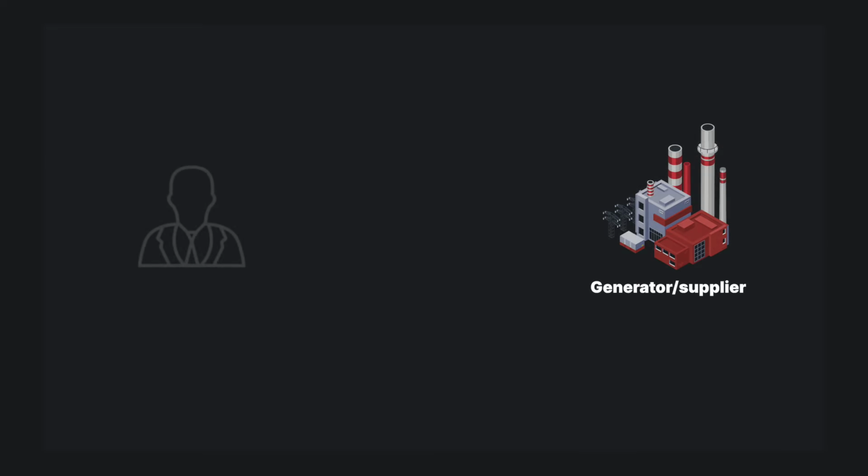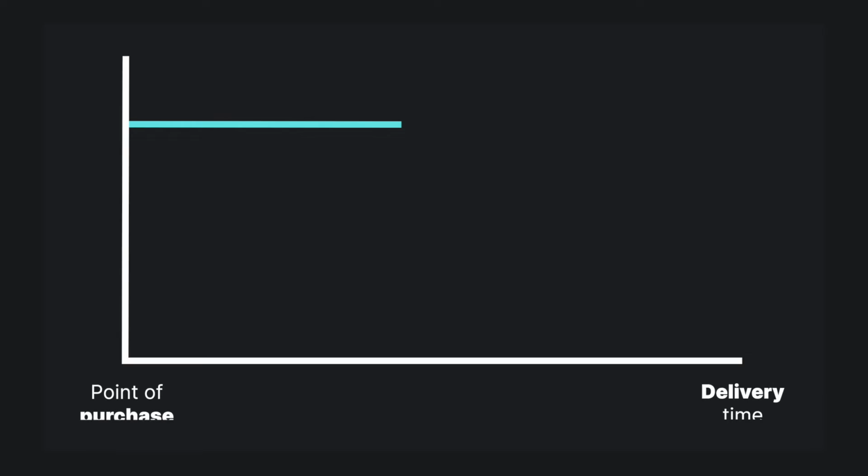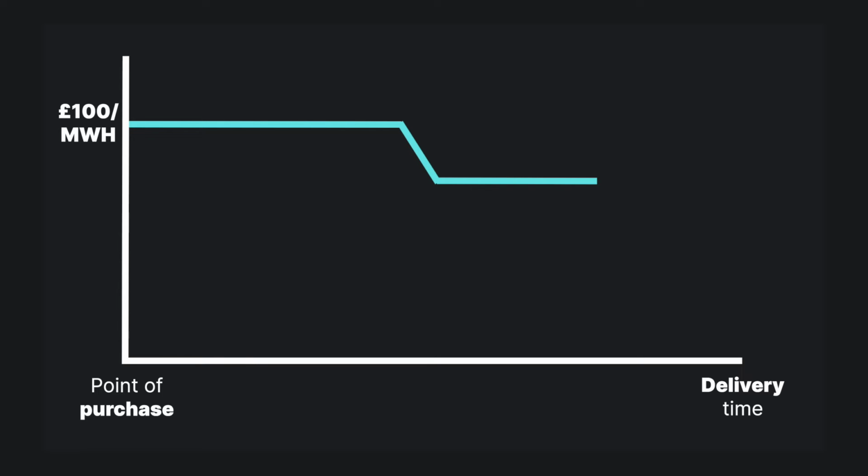Let's look at non-physical trading from another angle. In this scenario, the non-physical trader is imitating a generator, i.e. a seller of electricity. The trader enters into a contract to sell electricity to a supplier. Again, let's say 100 megawatts across Ether Block 5 in a month's time. This time, the contract is worth £100 per megawatt hour. In this scenario, the trader expects the price of electricity to fall in the intervening period before delivery. And let's say it does, to £75 per megawatt hour.